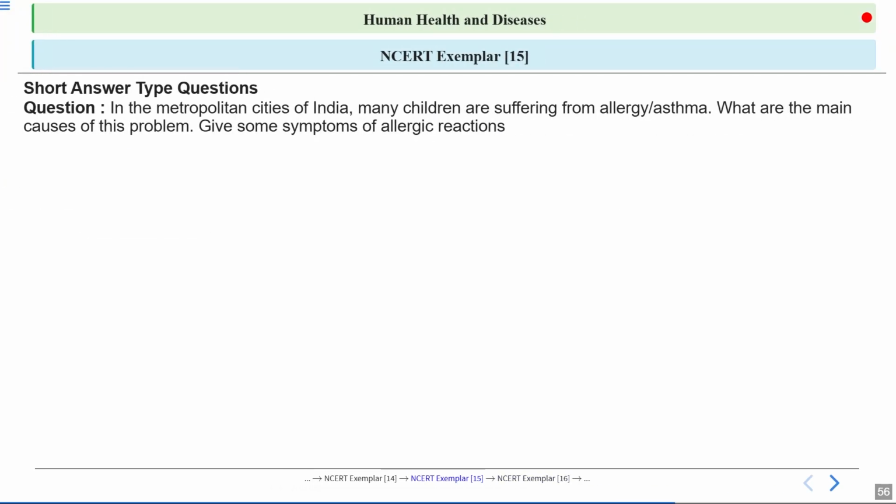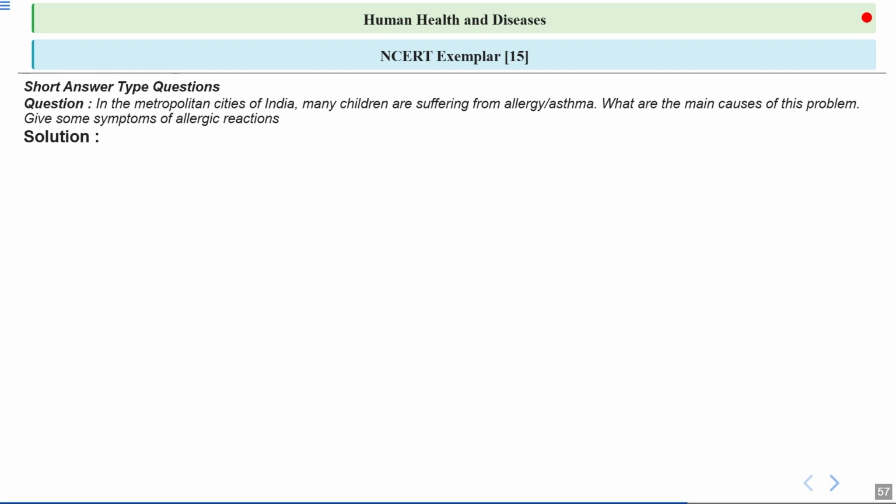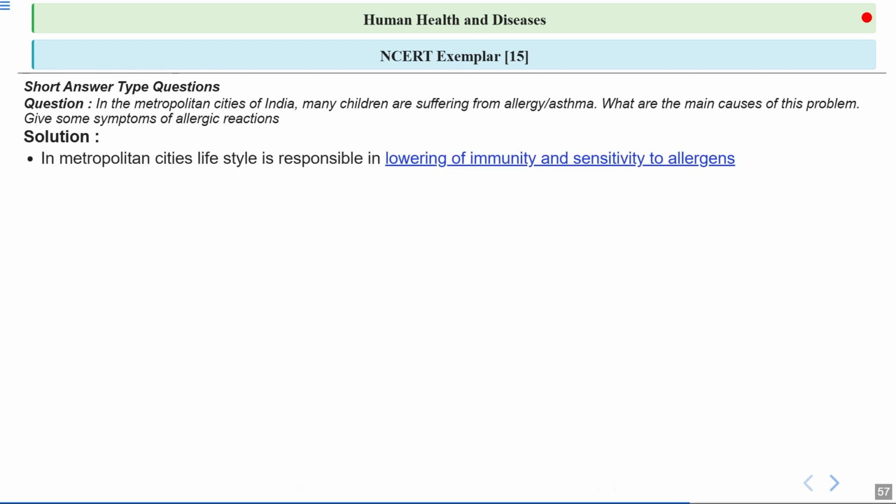Next question, in the metropolitan city of India, many children are suffering from allergy or asthma. What are the main causes of these problems? Give some symptoms for allergic reactions. What will be the correct answer? Okay, so let's have a look at the answer.